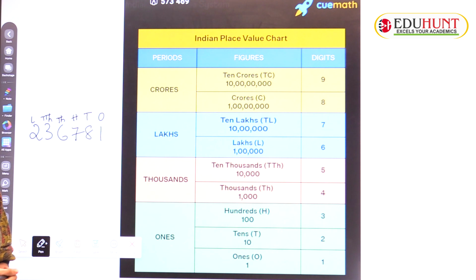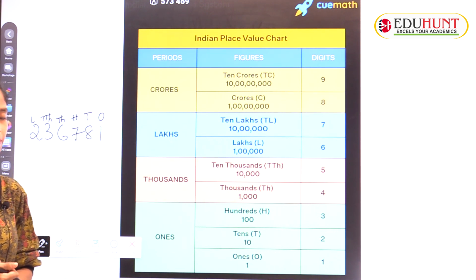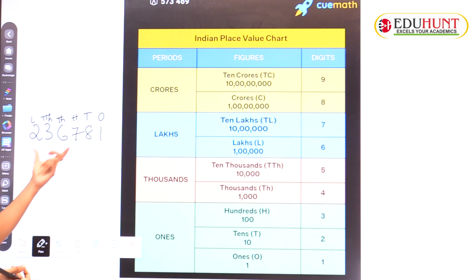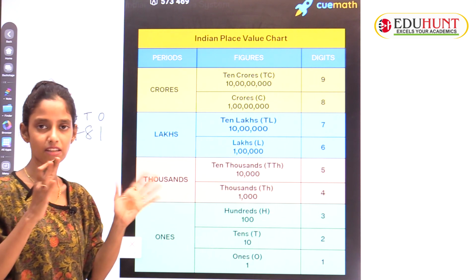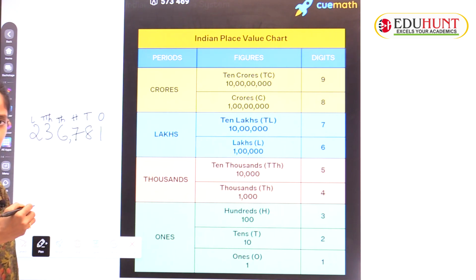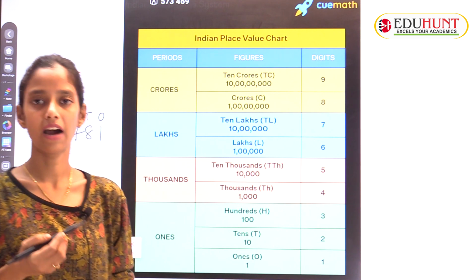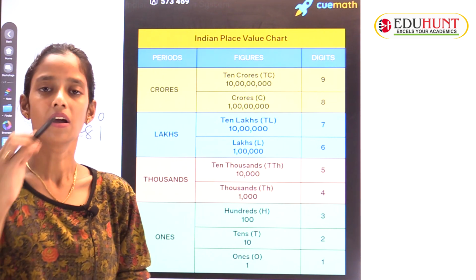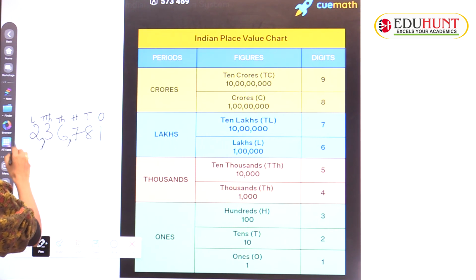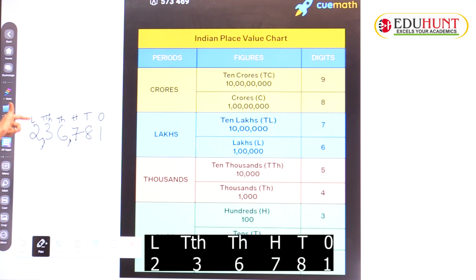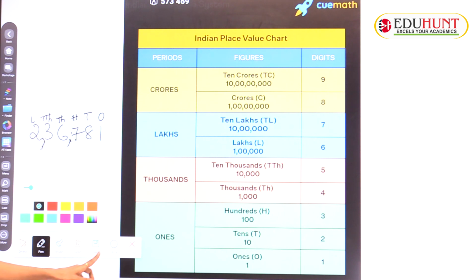So that is very good. But here one more point you have to remember. When we see the number, we separate it with commas. In the Indian system, how do we put the commas? First, after the first three digits we put a comma. After that, after every two digits we put a comma. So in the Indian system we have two rules: first a comma after 3 digits, then after every 2 digits. Now shall we read this? 2,36,781. Like that we are going to see. So now the Indian system is clear, children.